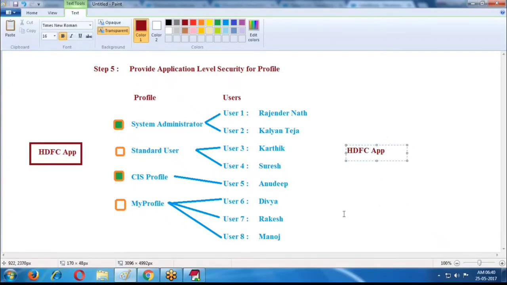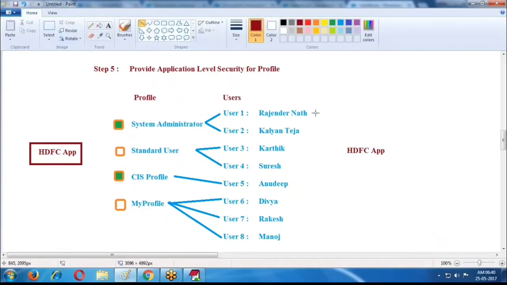Rajendra is accessing, Kalyan is accessing this application, and Anudeep also accesses this application. Based on the profiles we provided, the profile users are accessing this application. Remaining users have no accessibility for this application, because we provided the permissions only to these profiles.